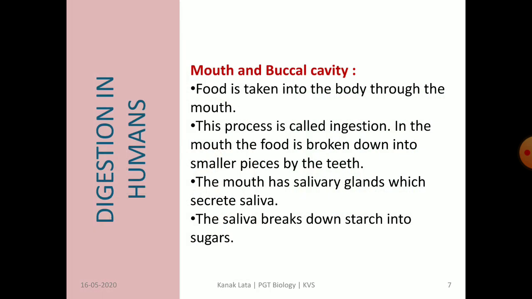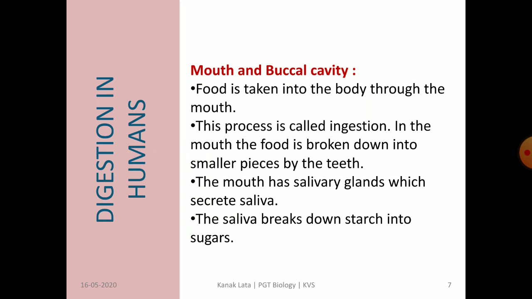Now let us see the several parts of the digestive system. First is mouth and buccal cavity. Food is taken inside through the mouth. The process of taking in food is called ingestion. What is it called? Ingestion.